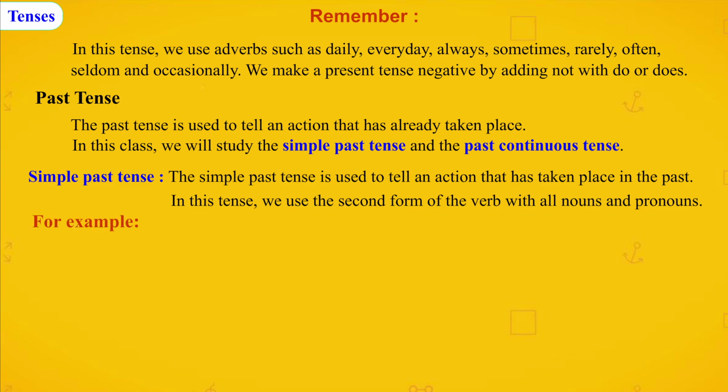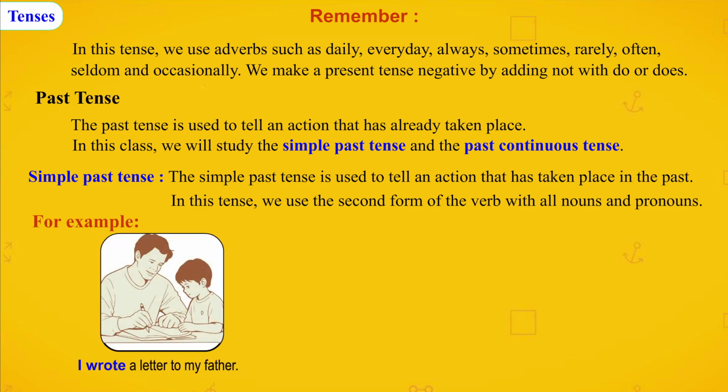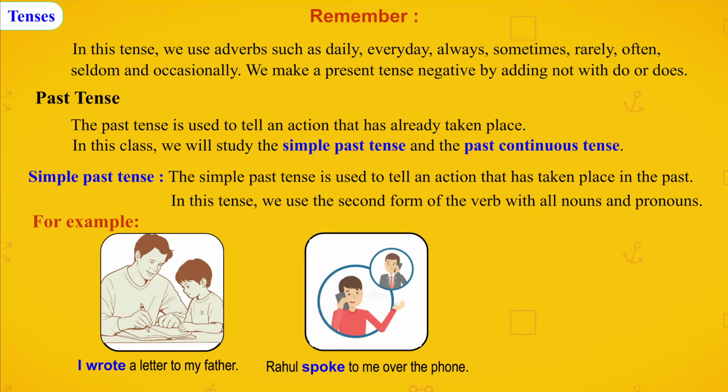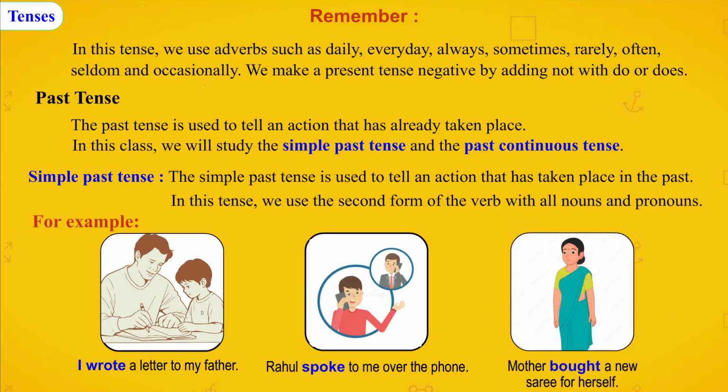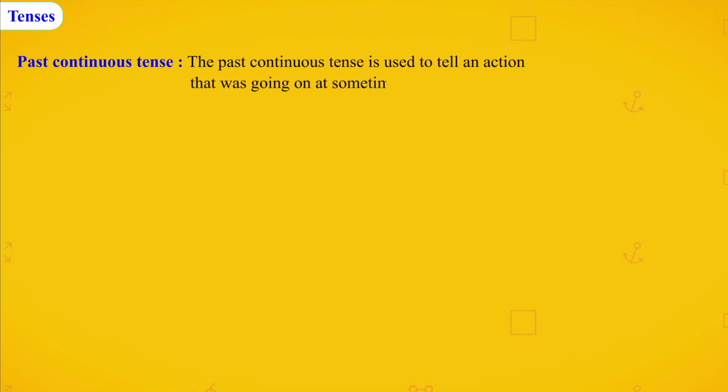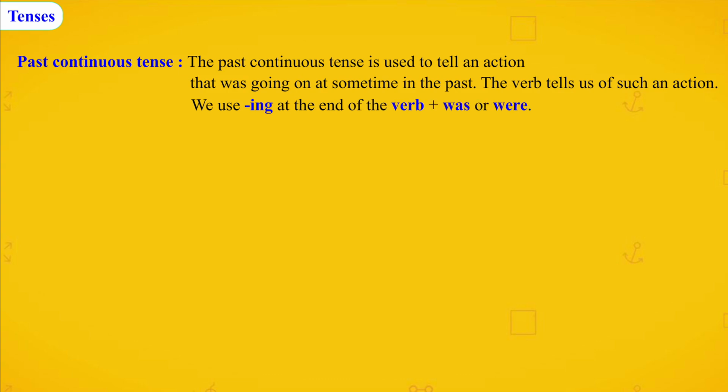For example, I wrote a letter to my father. Rahul spoke to me over the phone. Mother bought a new sari for herself. Past continuous tense. The past continuous tense is used to tell an action that was going on at some time in the past. The verb tells us of such an action. We use ing at the end of the verb plus was or were.